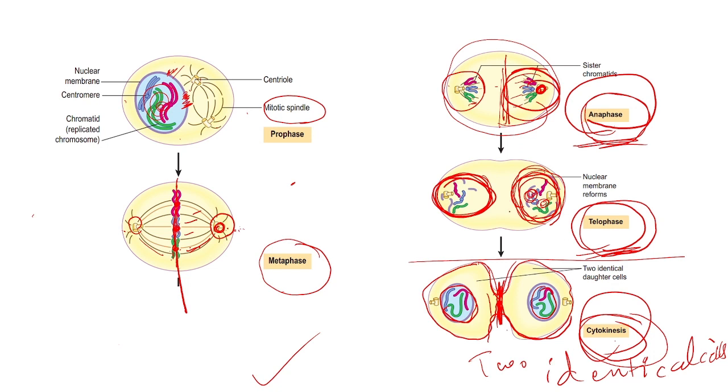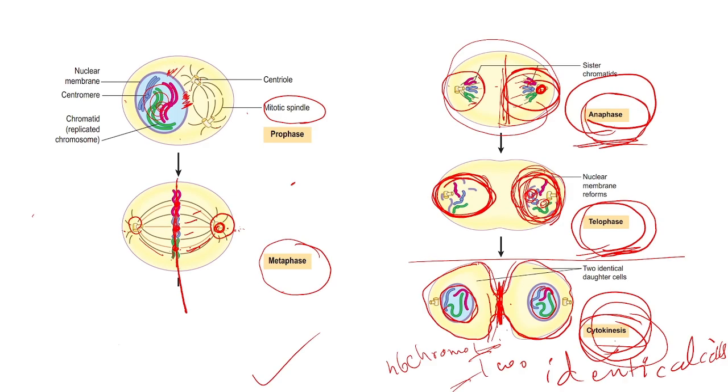And after division of chromosomes, these chromosomes will uncoil and the nuclear membrane will start to form. Okay, after nuclear membrane formation, the cytosol or cytoplasm and the plasma membrane will divide through the cytokinesis process, and it will form two identical cells. Each cell has 46 chromosomes. This is the mitosis process. Okay, this is all about the cell cycle.